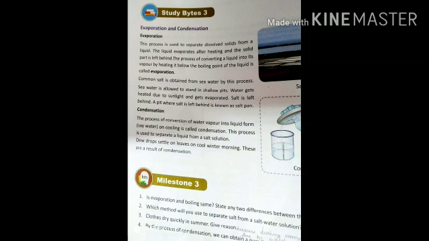Evaporation is a process in which a liquid changes into a gas. As we all know, we all require salt and we all eat salt in our food, and we obtain salt with the help of the process called evaporation. Let's see how it is done.